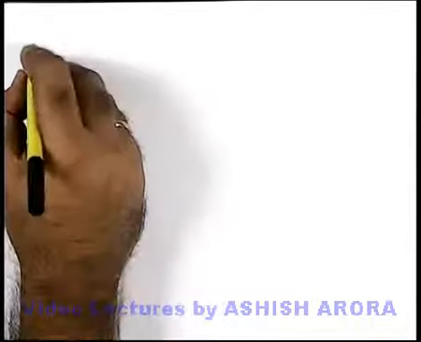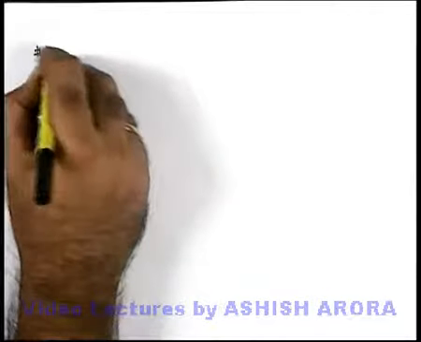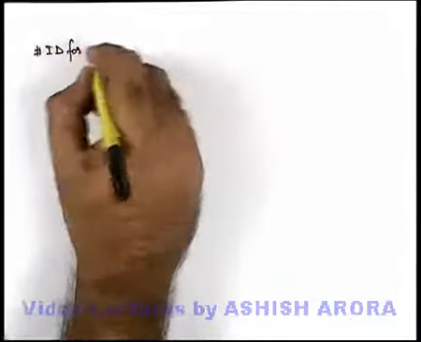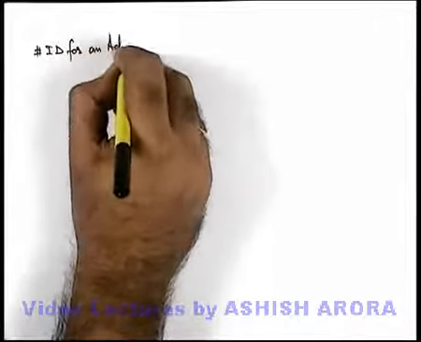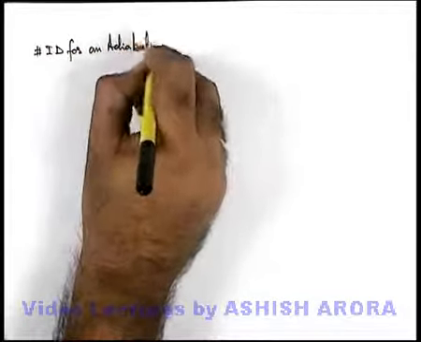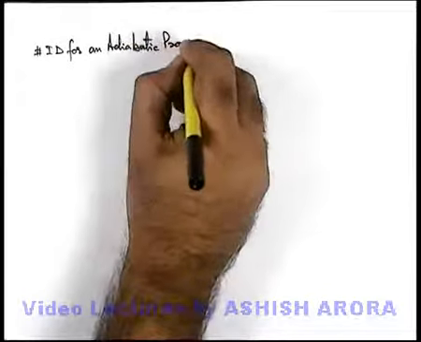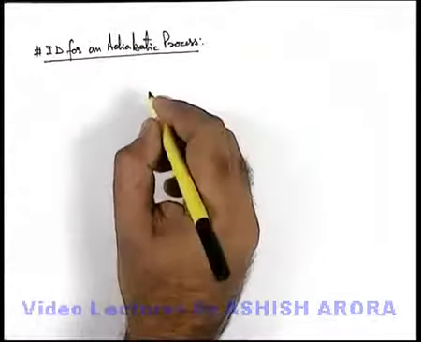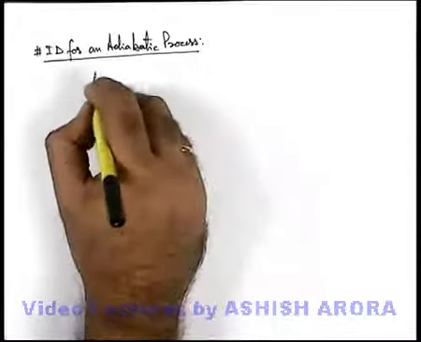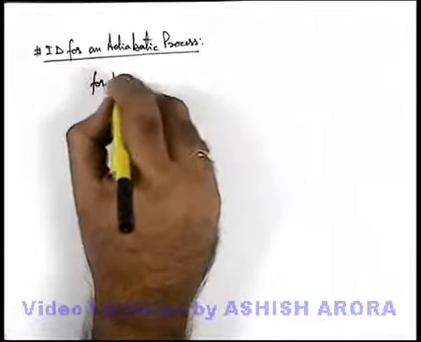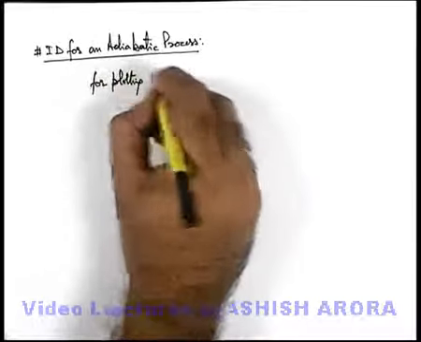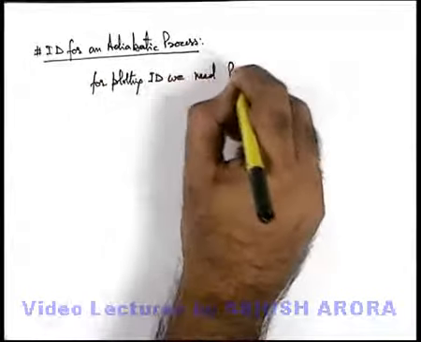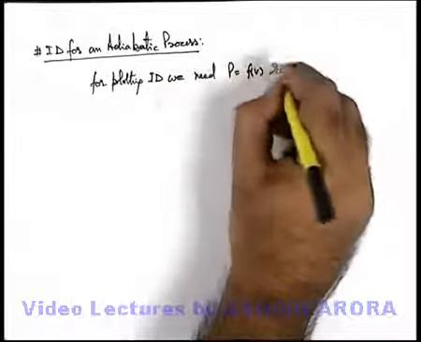Now, if we analyze the indicator diagram (ID) curve for an adiabatic process, we must be aware that to plot an ID curve we need a process equation. So for plotting the ID we need the P equals f of V relation.